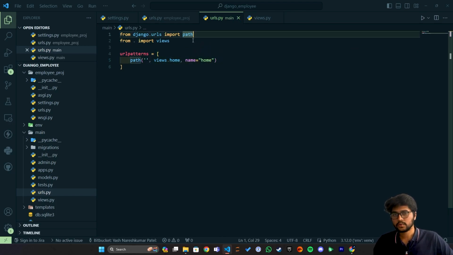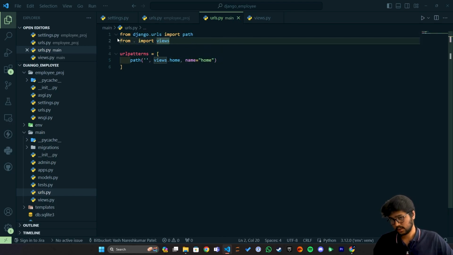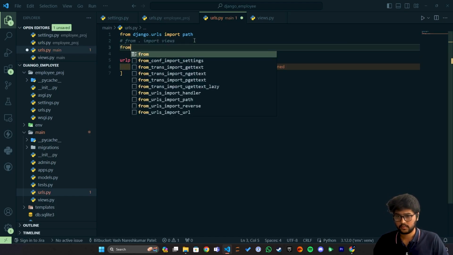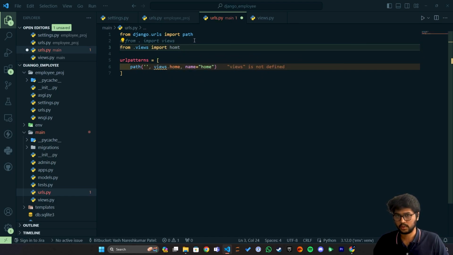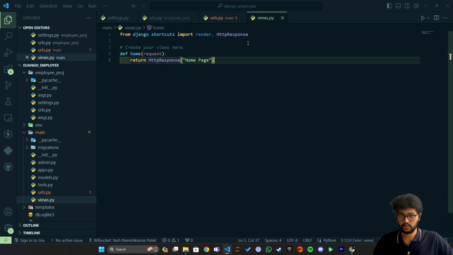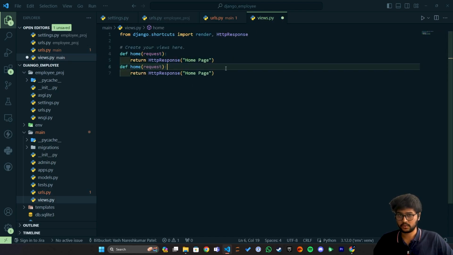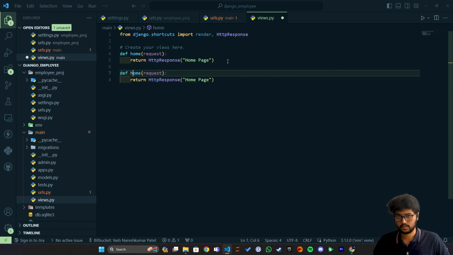Now to import views, we have two methods. First is this one, and the second is from dot views import home. If you follow this method, then you need to import each and every function you have created in the views. If I create an about us page, I say about page.